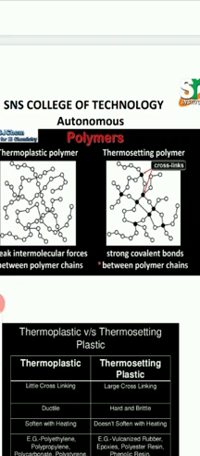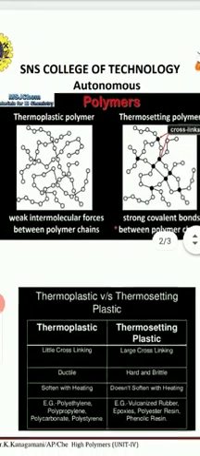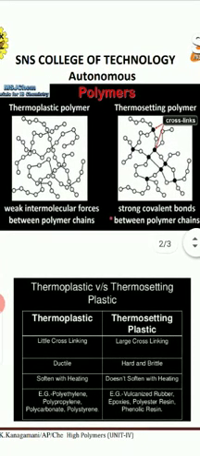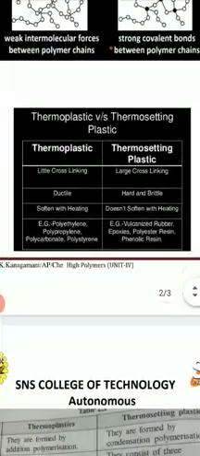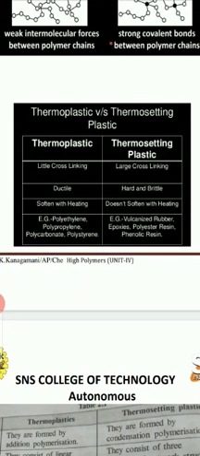So once the bonding collapses on heating, it cannot retain the structure again. They cannot be softened again. That is the basic difference between thermoplastics and thermosetting plastics. So weak intermolecular forces in thermoplastic polymers, and in thermosetting polymers, we have strong covalent bonds. And we have these as basic classifications. Examples for thermoplastic polymers are polyethylene, polypropylene, polycarbonate, polystyrene, etc. Thermosetting polymers include vulcanized rubbers, epoxide, polyester resin, phenolic resin, etc.